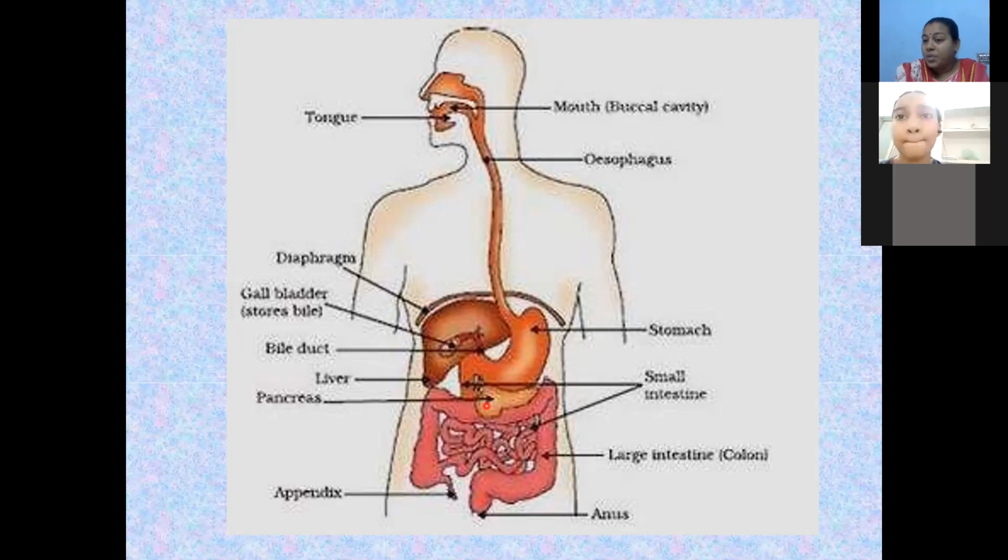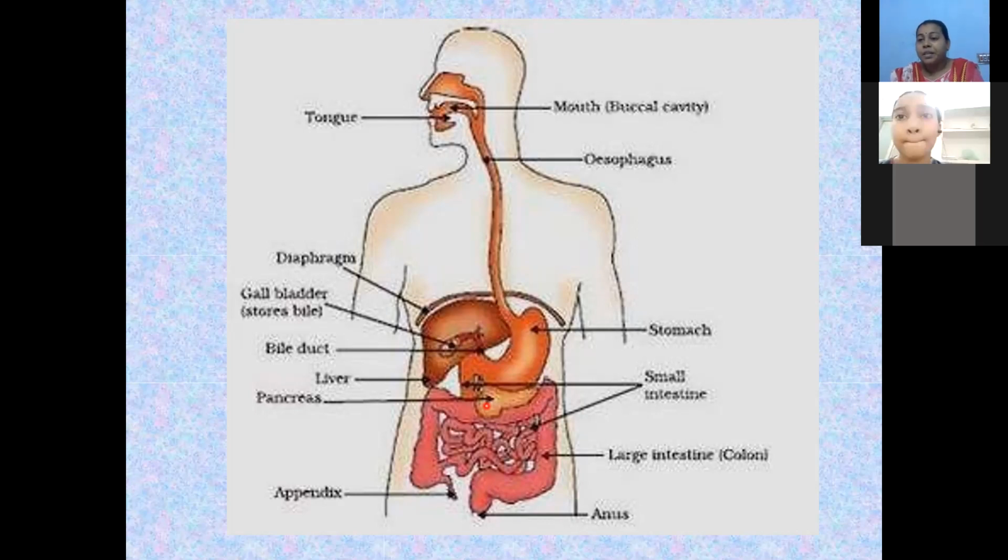And the pancreas secretes pancreatic juice. This pancreatic juice has enzymes known as proteinases, lipases, and maltases. These enzymes help in the breakdown of carbohydrates, proteins, and fats. These carbohydrates, fats, and proteins are the nutrients present in our food.